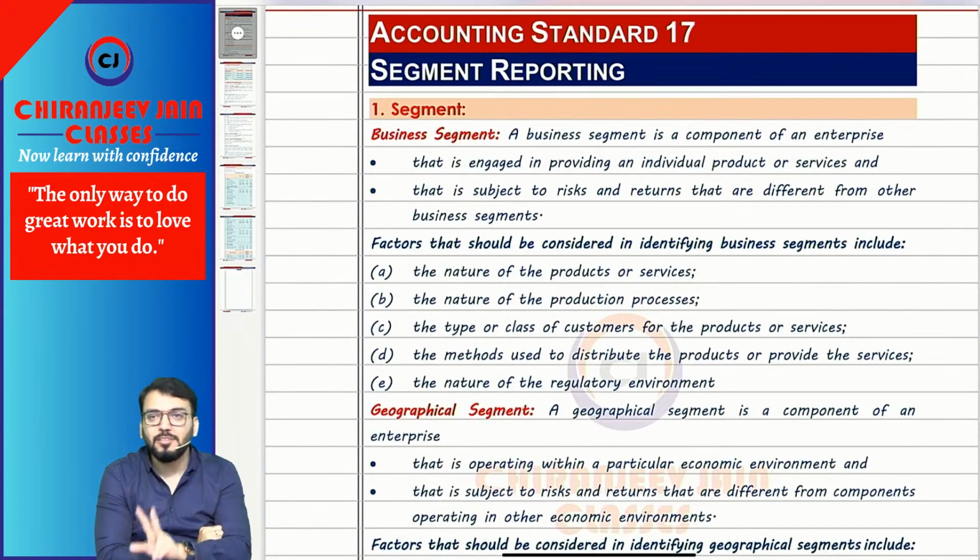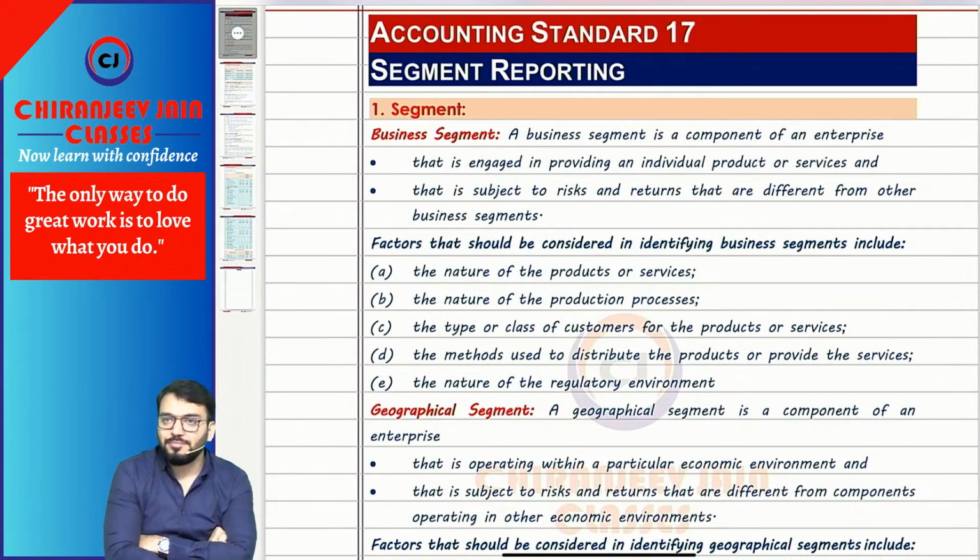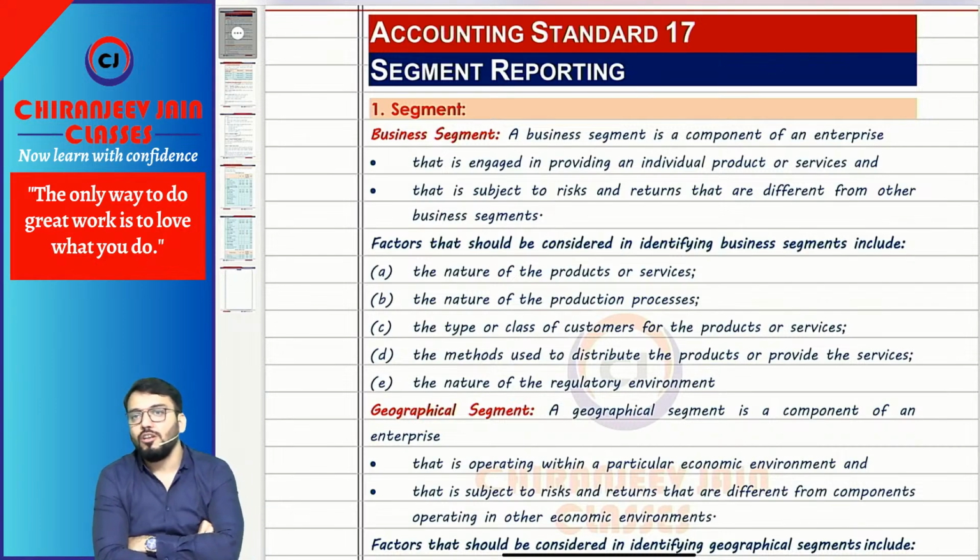Now, as per this chapter, there are two types of segment. Segment means what? Business segment or geographical segment. Business segment is based on product. Geographical segment is based on location. Correct.